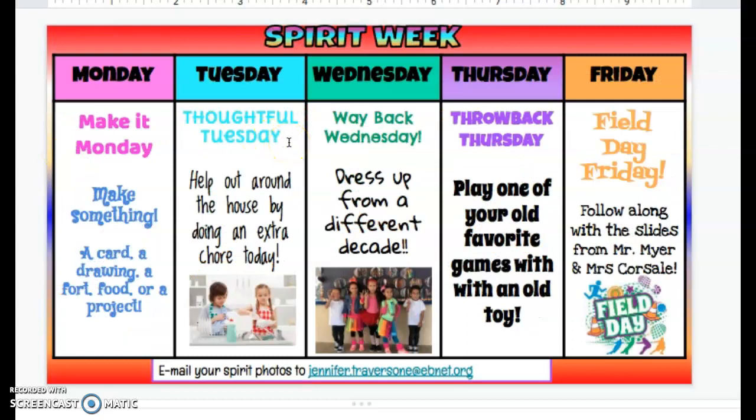Today's theme is Thoughtful Tuesday. Help out around the house by doing an extra chore today. So you can help fold laundry, help wash dishes, dry dishes, sweep the floor, vacuum. Maybe it's just taking care of a younger sibling, but try and do something a little extra for your parents today.